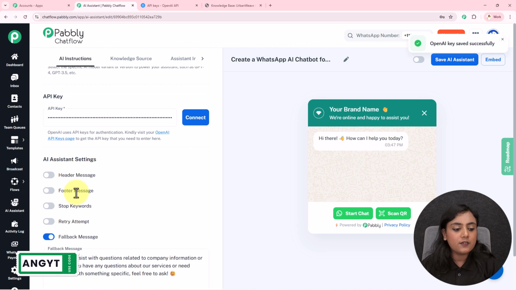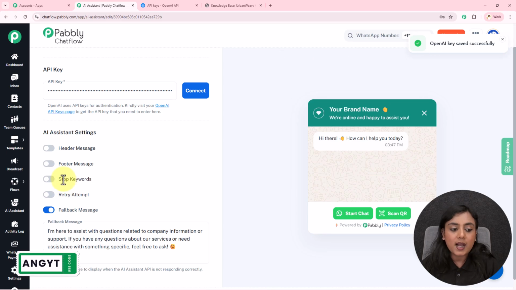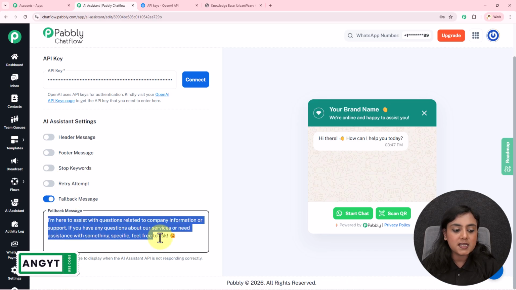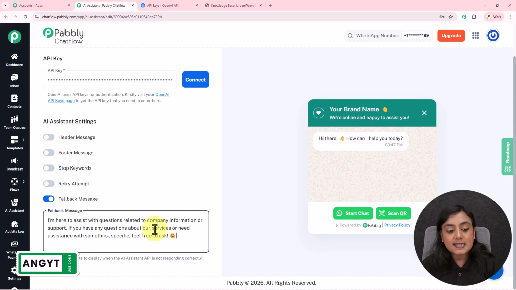Okay. Now after adding the key, next it is asking for the assistant settings. If you want the header and footer should be added on the messages that this assistant is forwarding, you can add the header footer by toggling the button on. If you want to add in some stop keywords, you can toggle the button on and add the stop keywords. If you want to add the retry attempt, this is the option for you. Last is fallback message. This message you can edit it from here. This message is only going to be forwarded if this API key that you've entered is not working, there is no response by the key. Then only this message will be forwarded.